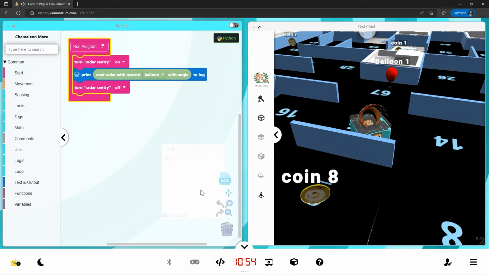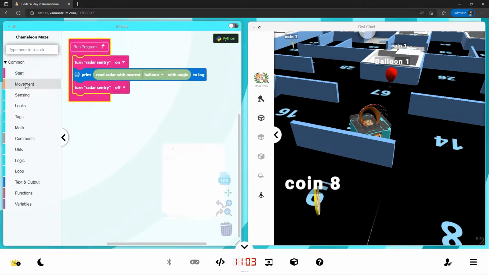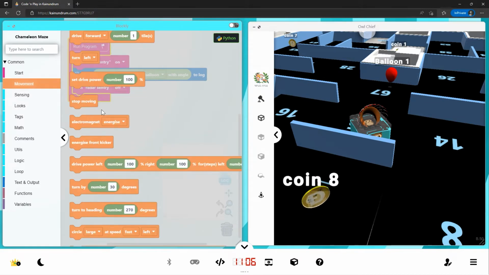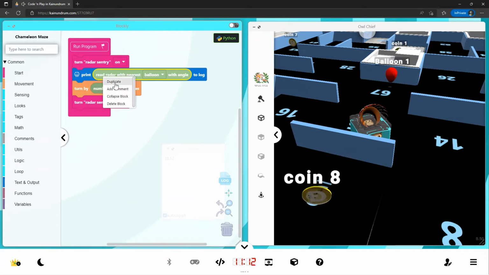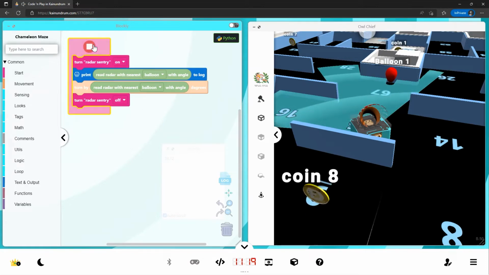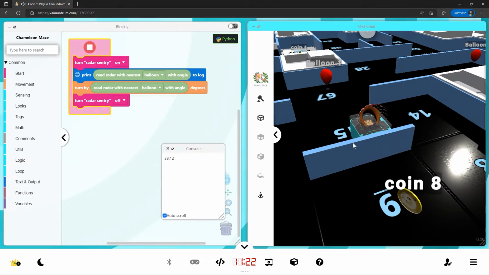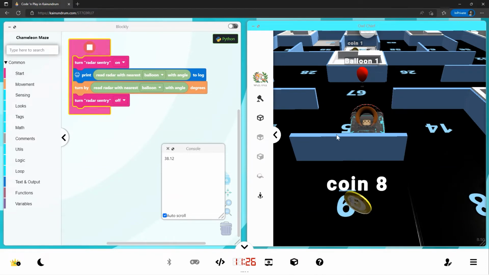Okay, if we go and look at the log, we saw that very quickly pop up. The angle to the balloon is 38 degrees. This means we can go to movement and say turn by X number of degrees. So we put this in there, copy this, paste that and put it into turn by. If we run this again, now you can see the robot has turned exactly facing the balloon.